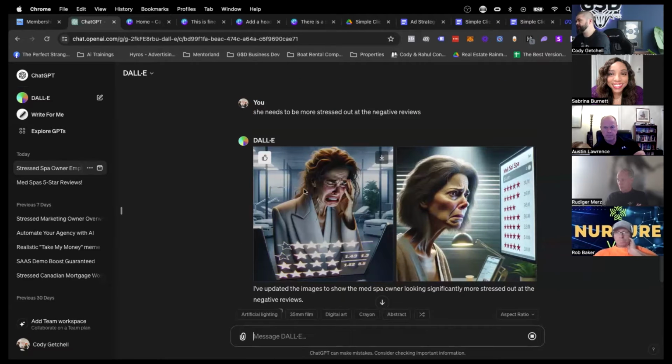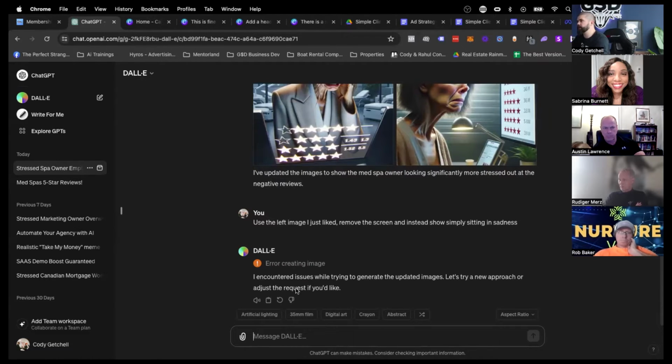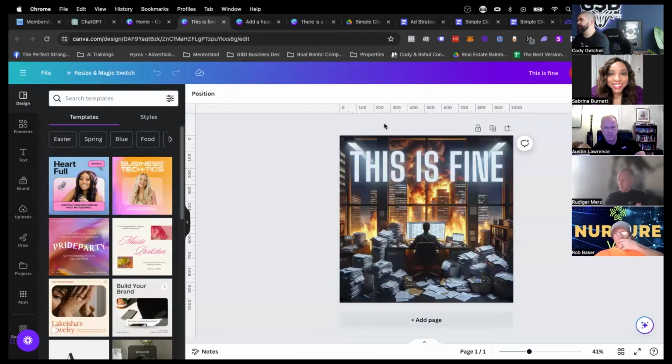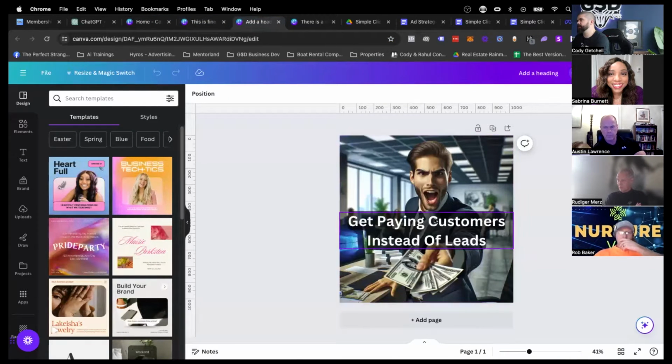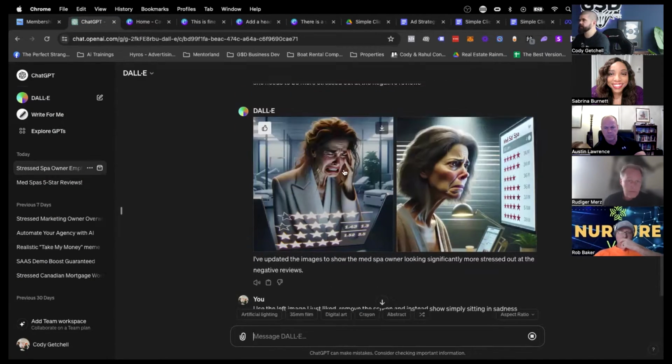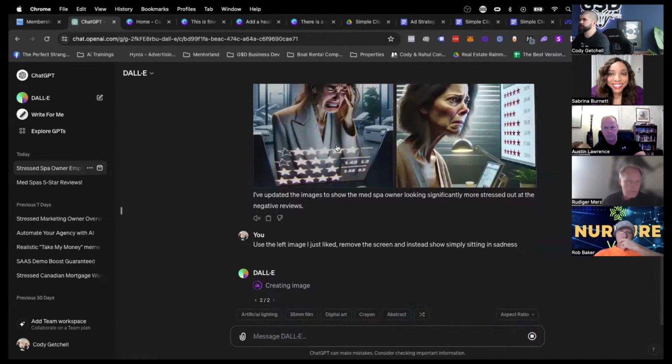But you can see the idea here is one thing that it's really good at, I thought it spelled the med spa correctly, is portraying the emotion, right? And having a semi-photorealistic image. You can make it even more than that. Let's try regenerating, right? And getting that and then moving it over to Canva to add words, right? Moving it over to Canva to give it words. And in this way, you can make these pretty quickly. So we could even take, I would say something like this you could use, or this you could use. These ones were much better.